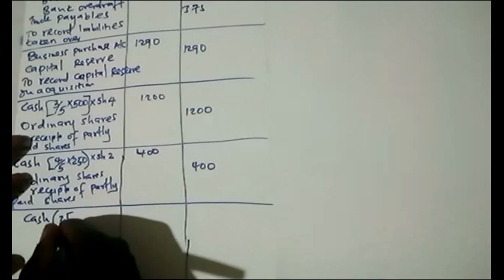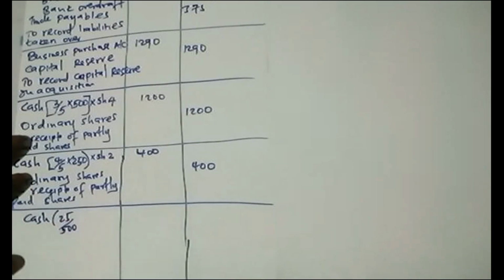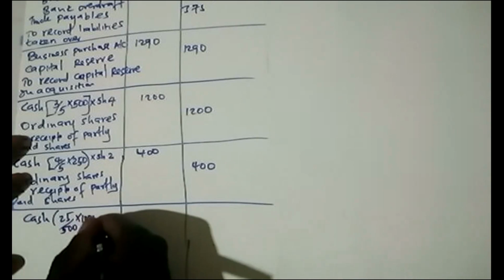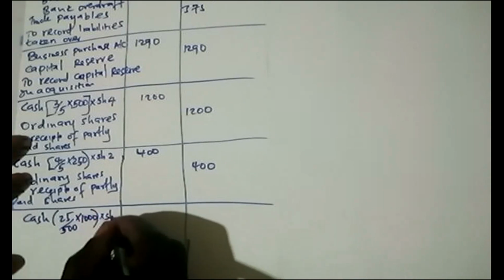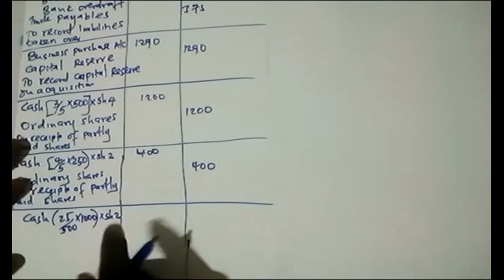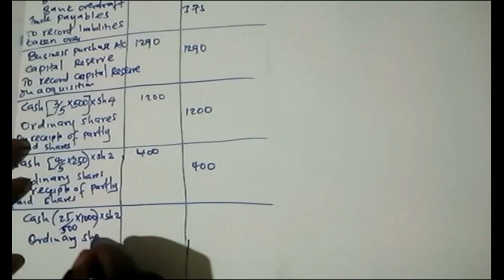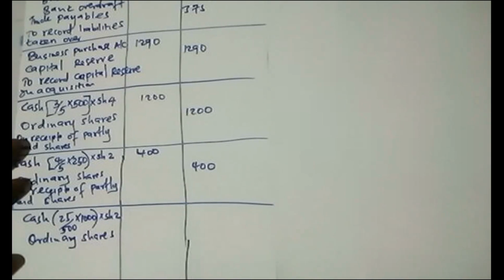The debentures were 1,000 times shillings 2, because the shares were created at 8. So this is all about the ordinary shares which Fanaka gave out to the debenture holders. So 25 you divide with 500 times 1,000 times 2.